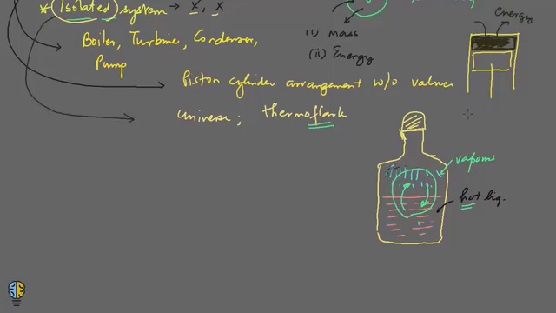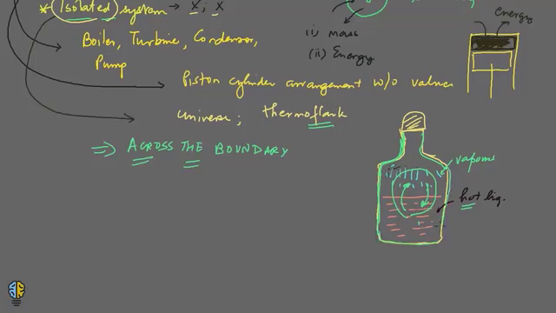So when there is no interaction across the boundary, so this word of across the boundary is very, very important. Why does this become an isolated system? Okay, and even though you have heat interaction and mass interaction in between hot liquid and hot vapors, it is because nothing is visible across the boundary, and the boundary is the wall of the flask. So this is the boundary. This whole body of the flask is the boundary.